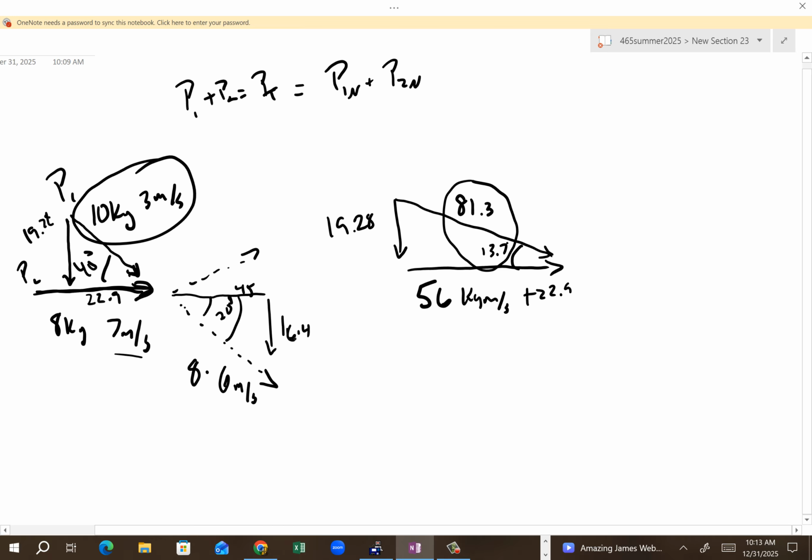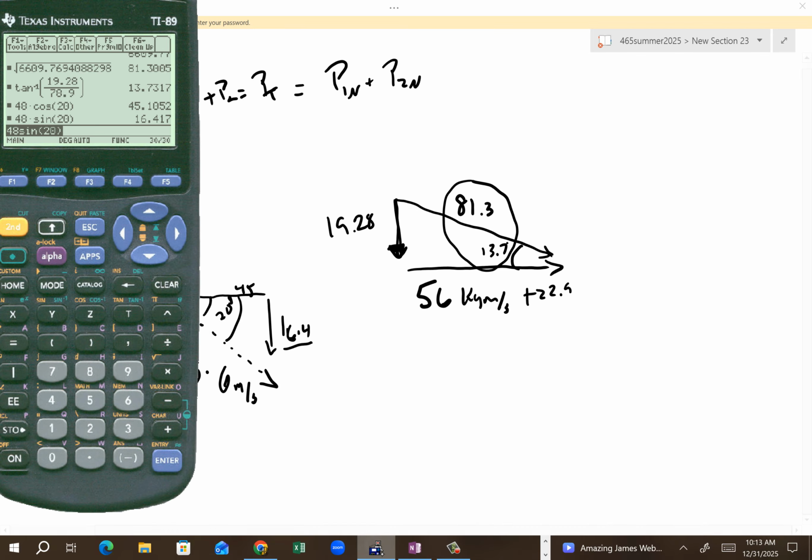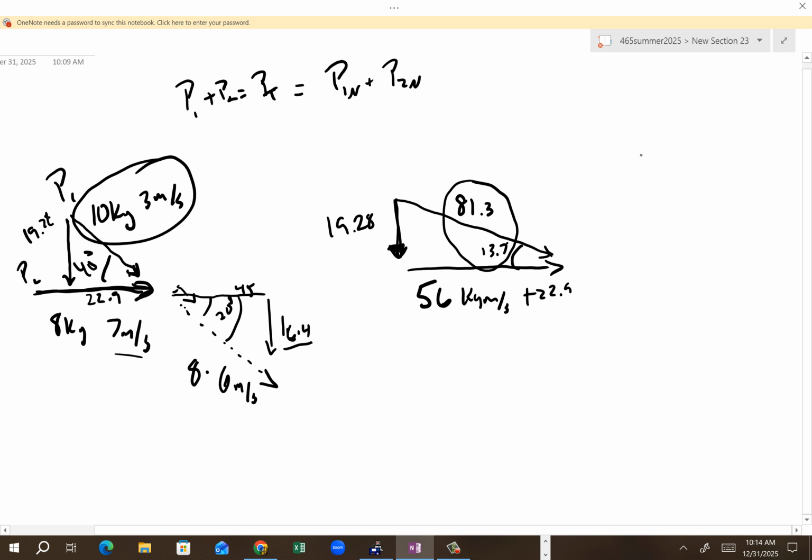Now, wait a minute. What's happened here? Well, now watch what's happened here, bud. Initially, you'll notice we had 19.28 downwards. You with me? We currently have accounted for 16.4 of that. And that means this other ball didn't bounce up. It must also be coming downwards. Whoa. Like how much? Well, I don't know. Let's do some math. 19.28 minus 16.4 leaves us with 2.88 downwards. The other ball must have that.